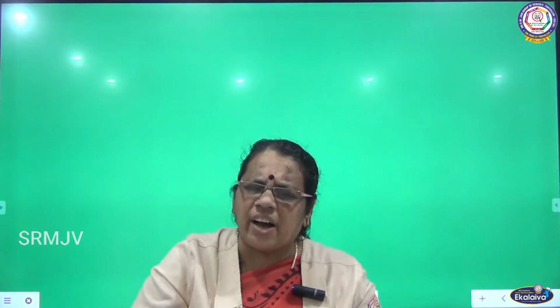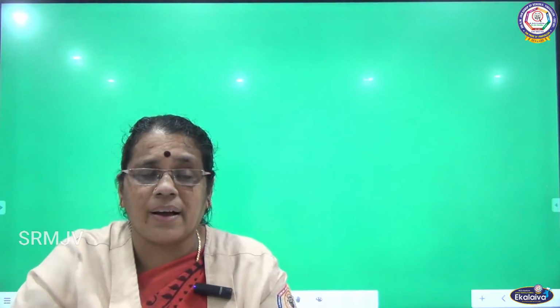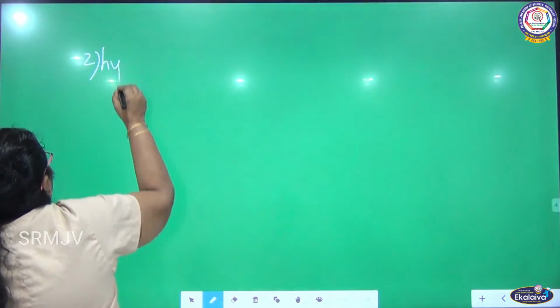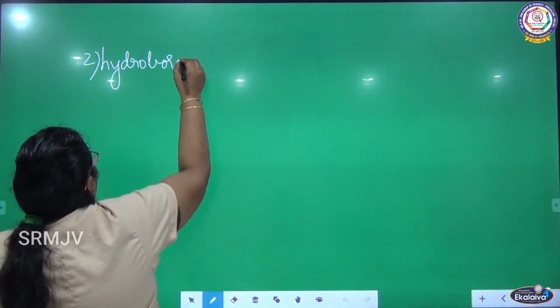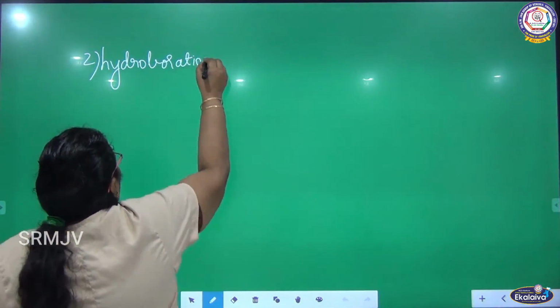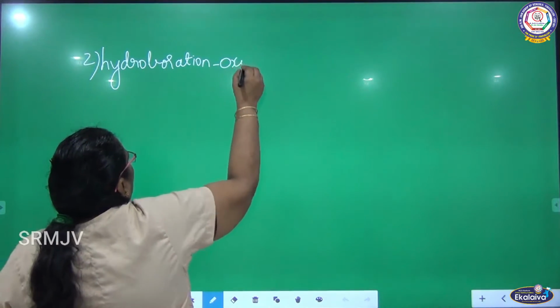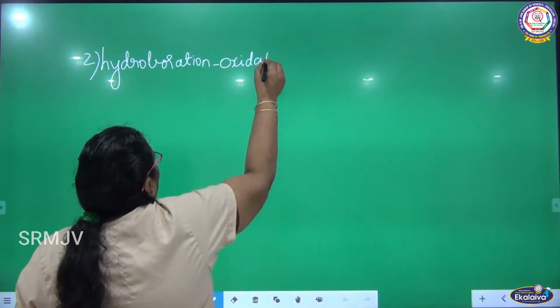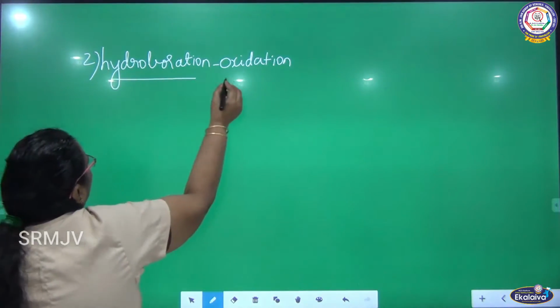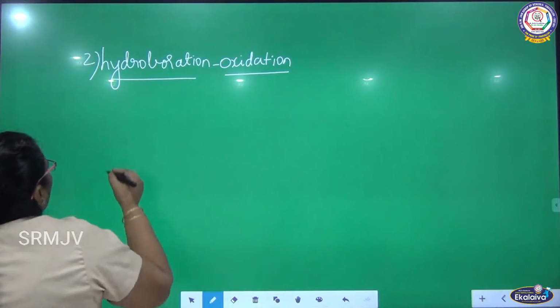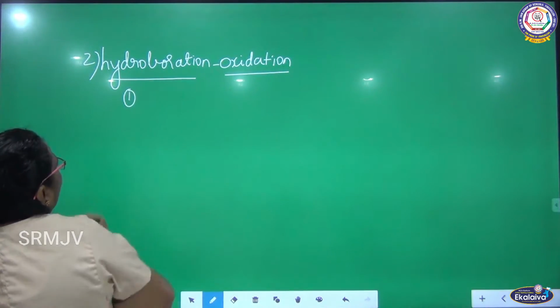There is another method of preparing alcohol. We are going to see the other methods of preparing alcohol. What is the next method? We are going to talk about hydroboration oxidation. This method involves two reactions.